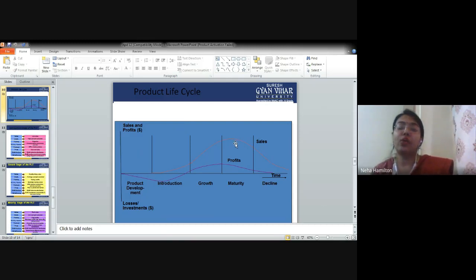For example, if you have heard of BPL washing machines, right? BPL washing machines were not able to make fully automatized washing machine up till the time Samsung came up, LG came up. They came up with fully automatic washing machines in which you do not have to just dip your hand. You just have to keep your clothes, put down the washing powder, and then just close it and forget it, right? So these were automatic washing machines which various multinational companies had come up with, and BPL was not able to compete with those international brands at that time, and that's why we have seen a decline in the curve of BPL. It's an Indian company, right?